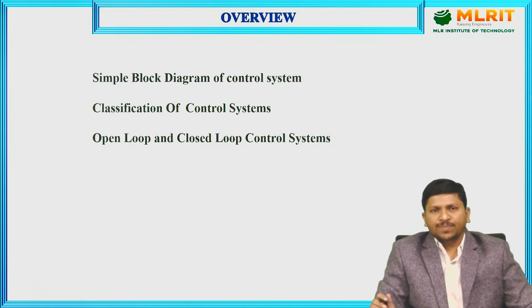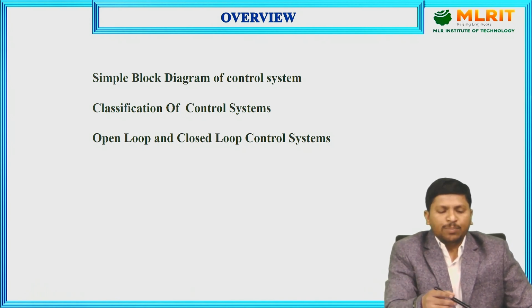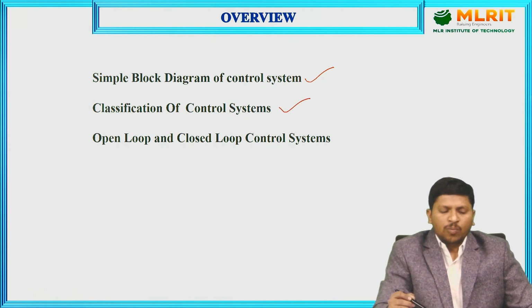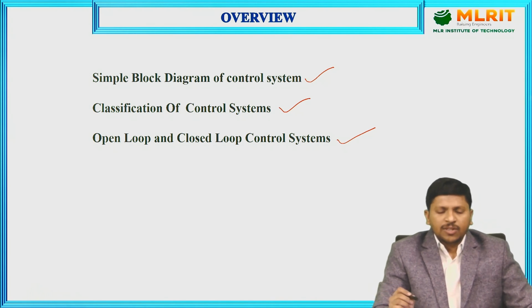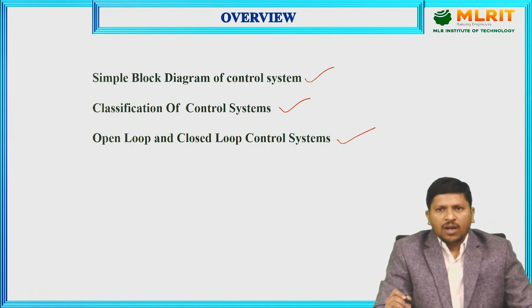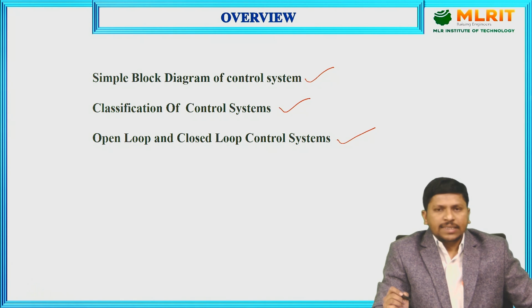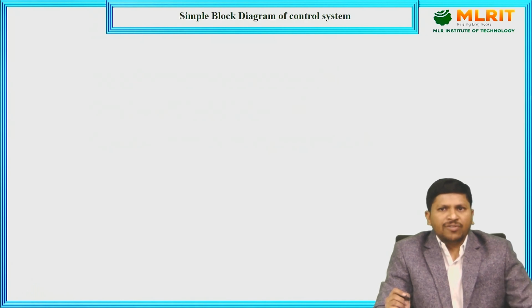Here observe a simple block diagram of a control system. The classification of control systems is open loop and closed loop control systems. All these we are now going to learn. Let us move on to the simple block diagram of a control system.